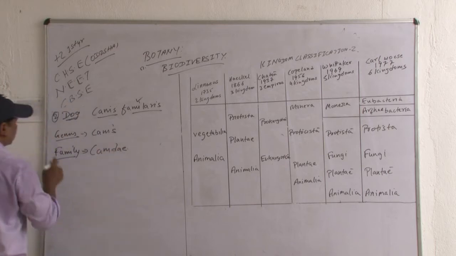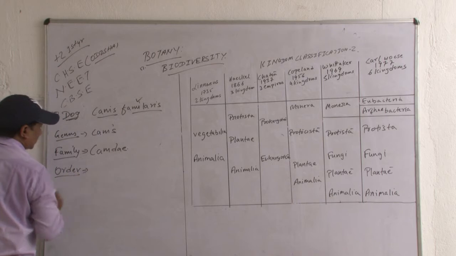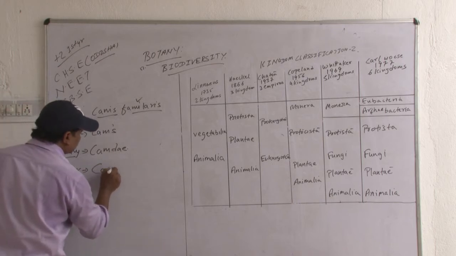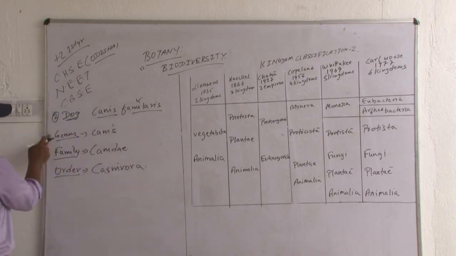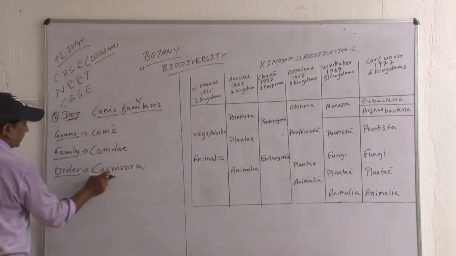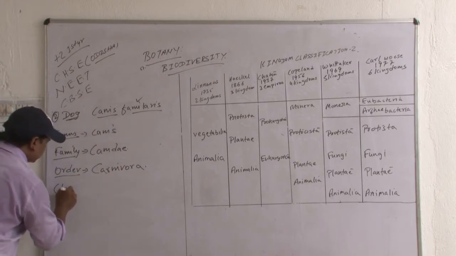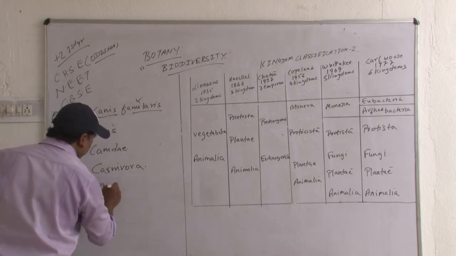Family Canidae. Now, order: Carnivora. Then genus and species. Family Canidae, genus Canis, order Carnivora. Next, class is Mammalia.